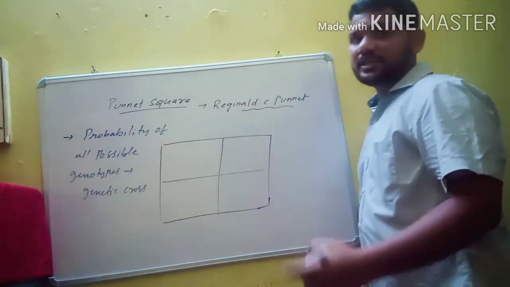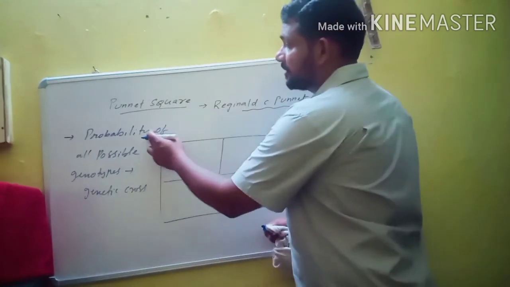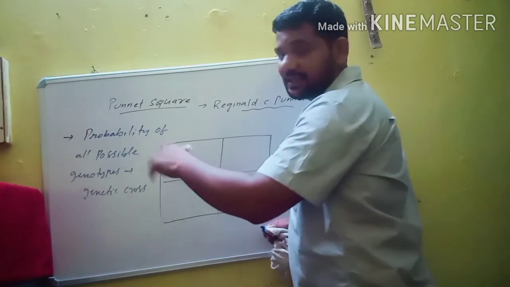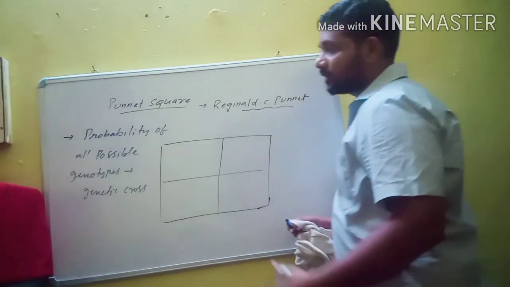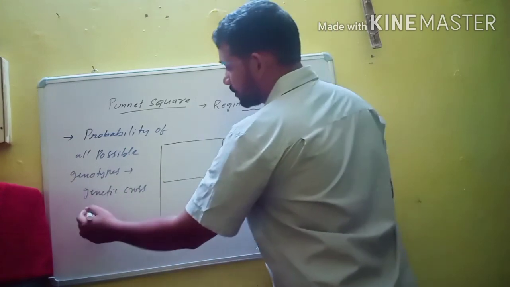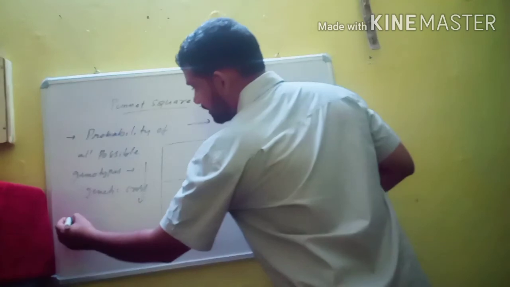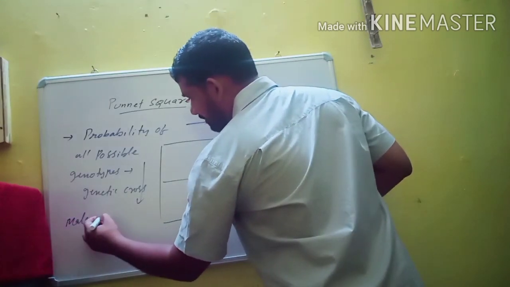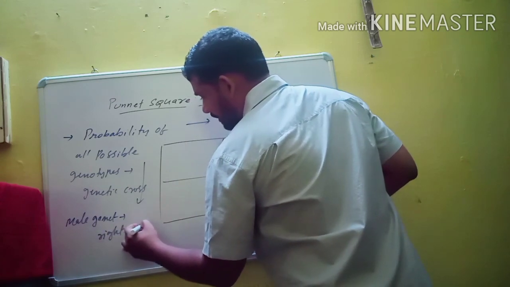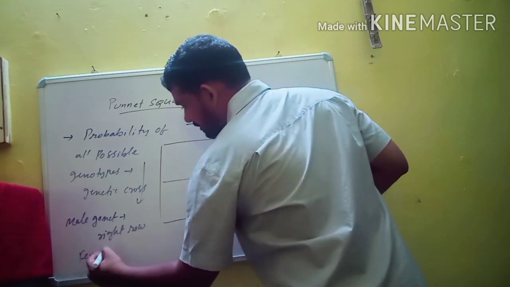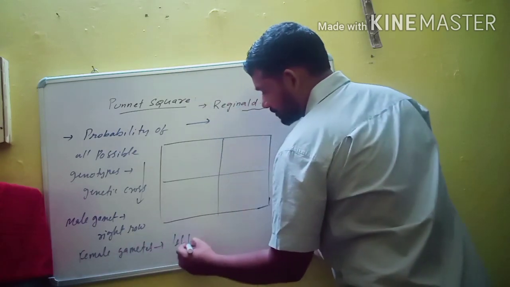In the Punnett square, the possible gametes are written in two places: male gametes are usually written in the top row, and female gametes are written in the left column.